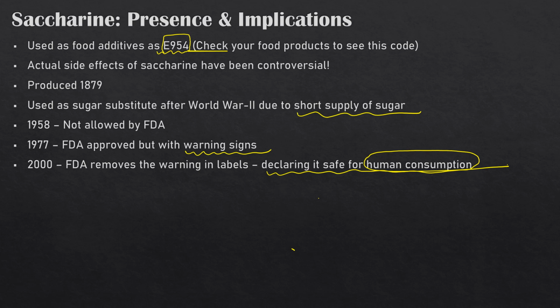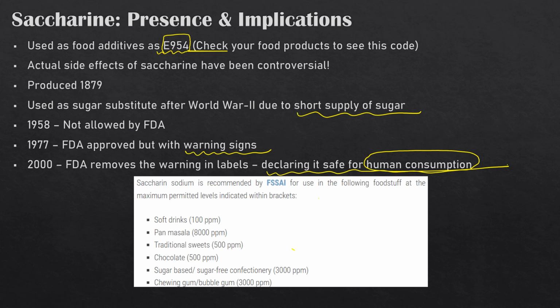Now this was mostly about the FDA. Coming back to India, we have FSSAI, the Food Safety and Standards Authority, which basically governs food products. What are the rules and regulations governing those food products? They say that sodium saccharine, which is the soluble sodium salt, is recommended for use, and they also say it is safe. They give references to a number of different countries which have done research and published their results. They believe it is very, very safe.